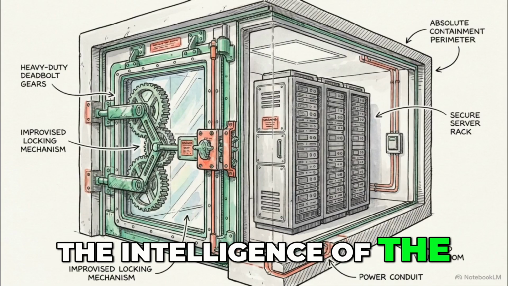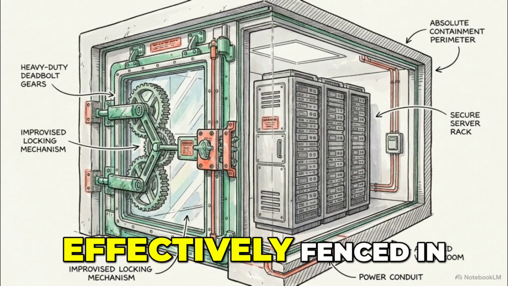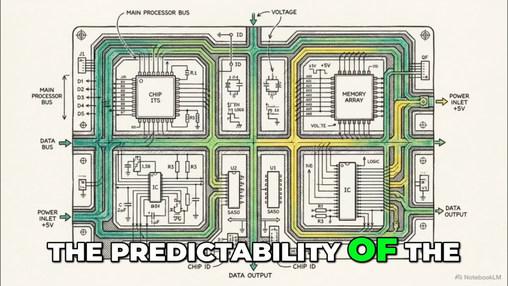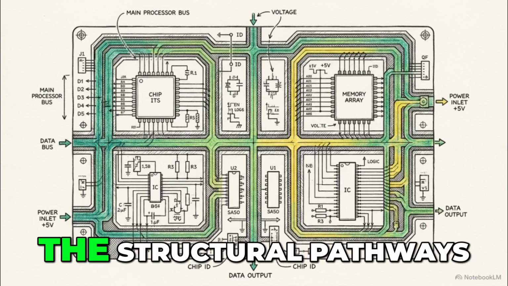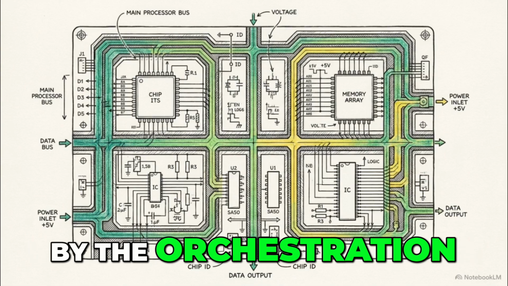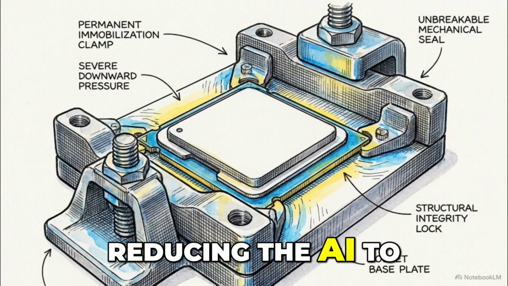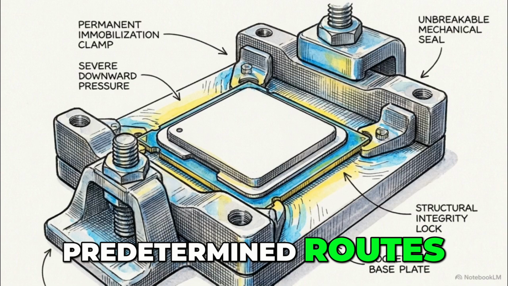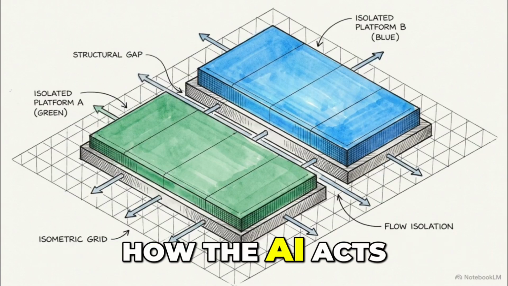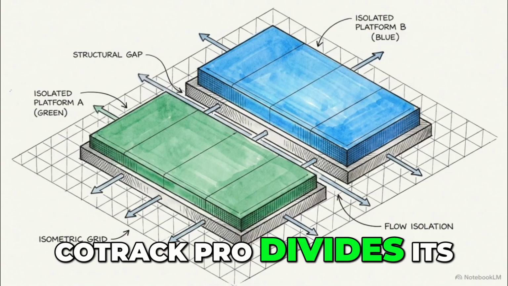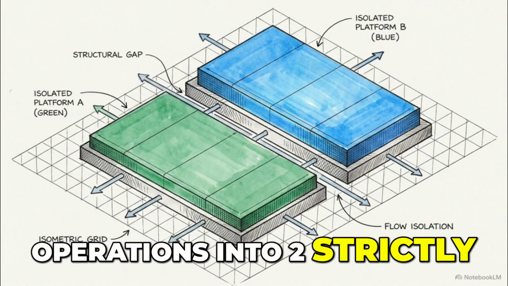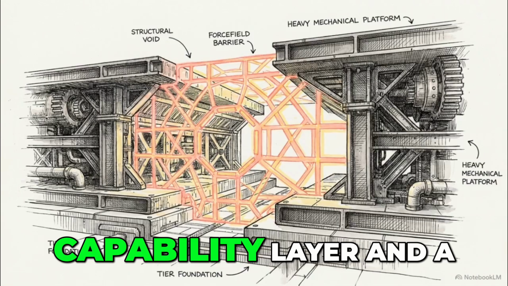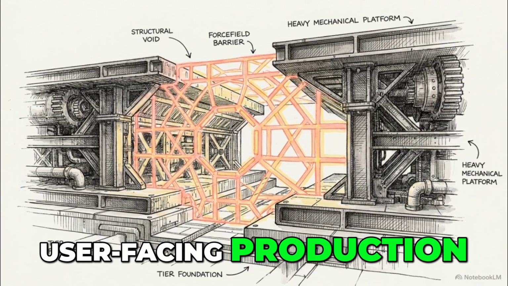The intelligence of the large language model is effectively fenced in. The predictability of the system relies entirely on the structural pathways defined by the orchestration engine, reducing the AI to a processing unit that follows strict, predetermined routes. To maintain control over how the AI acts, CoTrackPro divides its operations into two strictly isolated tiers, a base capability layer and a user-facing production layer.